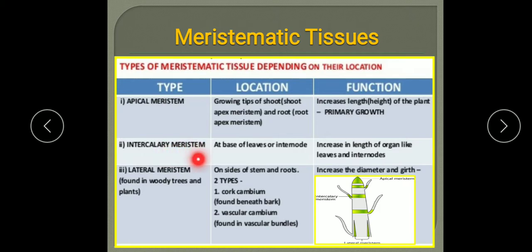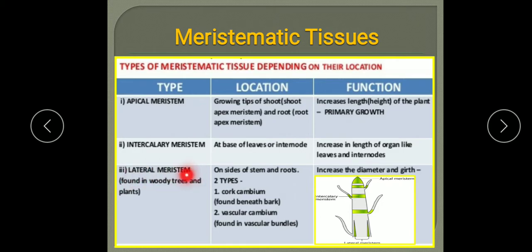Intercalary meristem is present at the base of leaves or internodes, and they increase the length of organs like leaves and internodes. So they are responsible for increasing the growth in the length of the organ, leaves and internodes. They are intercalary meristem. They cause the elongation of organs, basically mostly at the base of nodes, internodes and leaves.